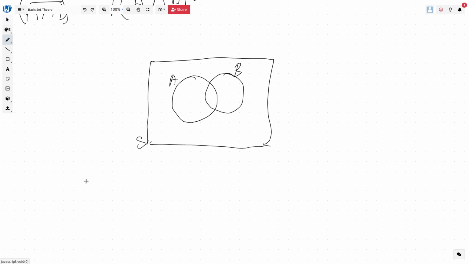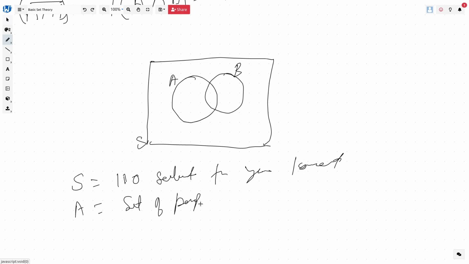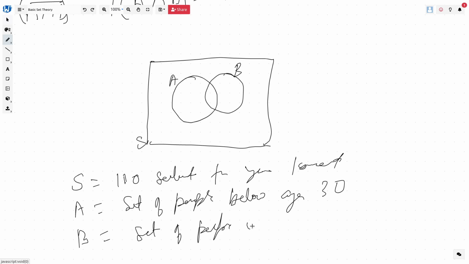Let's say we define this sample set as 100 people selected from your locality, and A is defined as the set of people from this sample set below age 30, and set B is defined as the set of people whose height is above 5 feet.